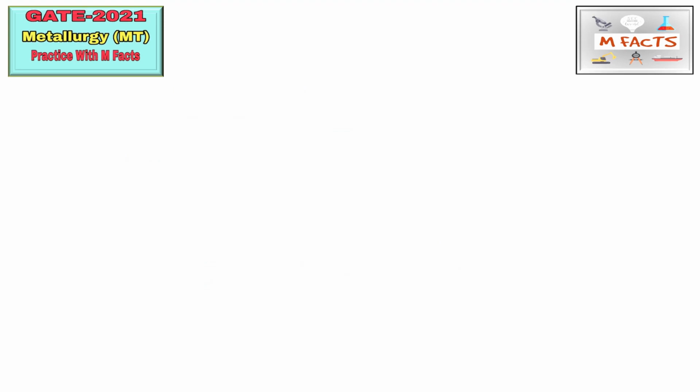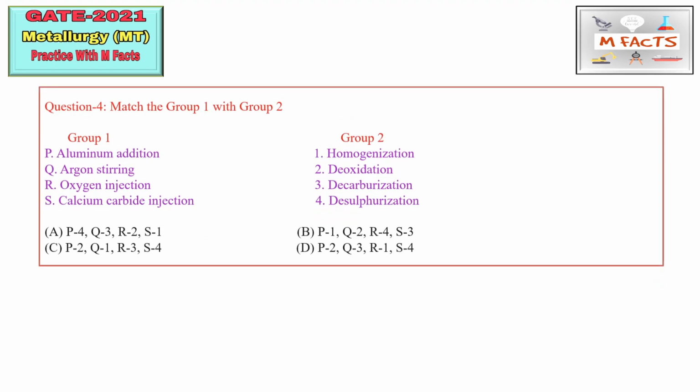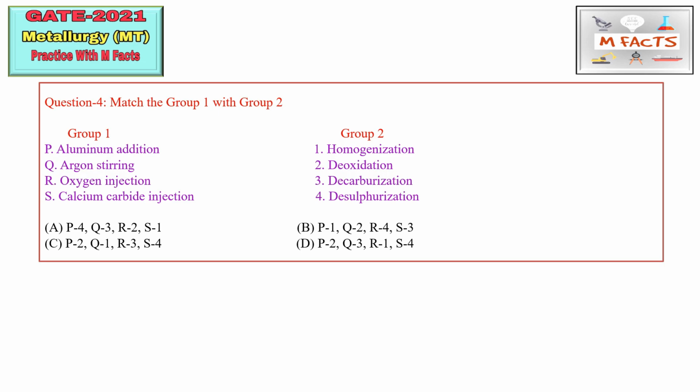Okay, so the next question is a matching type of question. This is very important, and it is basically from secondary steel making. This is the first group and the second group is here. Some process names or methods are given here, and some causes are given here corresponding to these processes. So the first process is aluminum addition. The second is argon stirring, then oxygen injection, and calcium carbide injection.